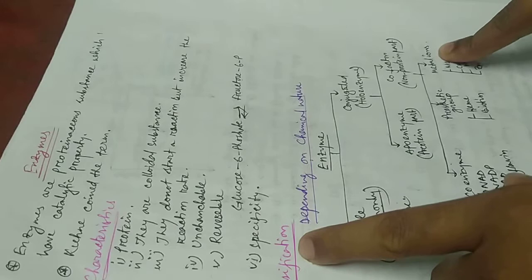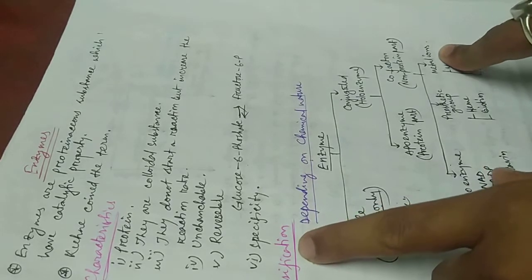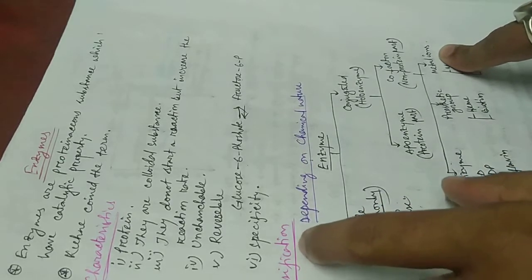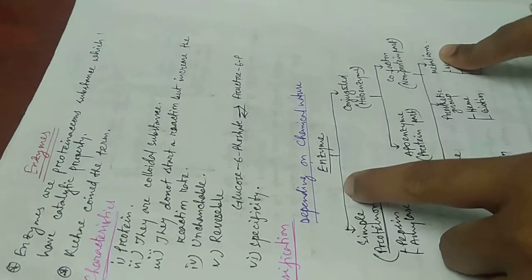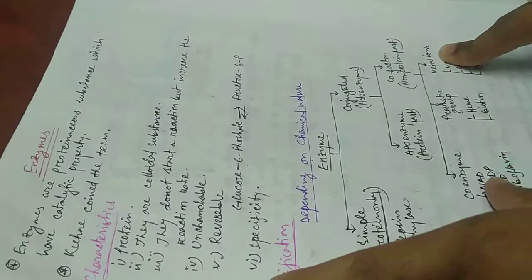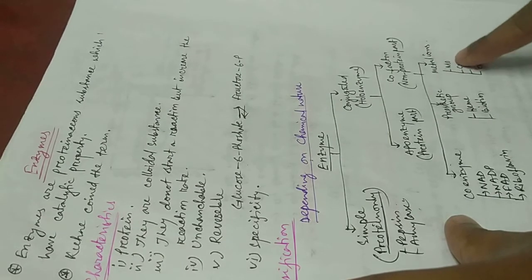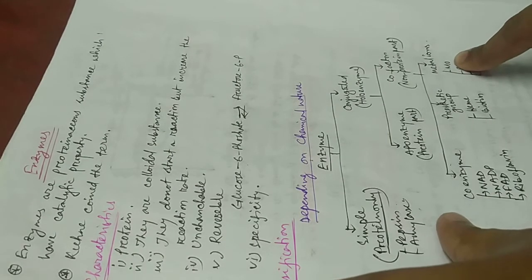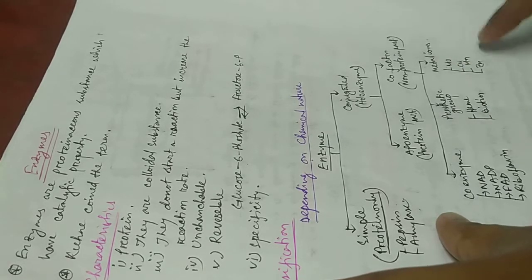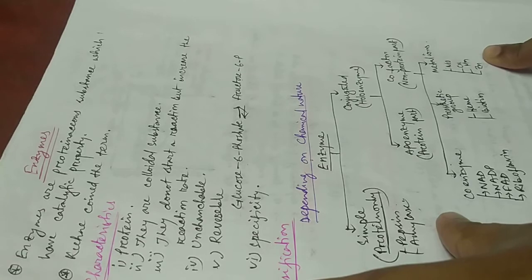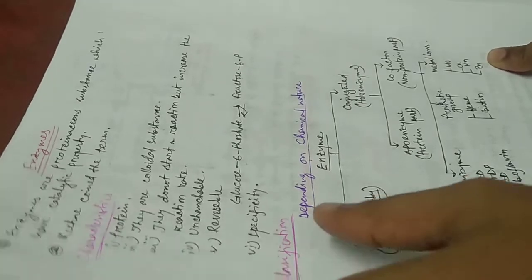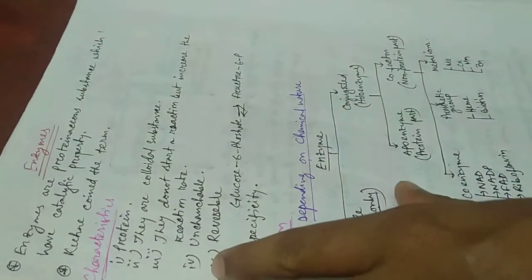Then metal ions. Some metal ions also take part in the reaction of an enzyme. Some metal ions help in the activation of the enzyme, such as molybdenum. It helps the nitrogenase enzyme at the time of nitrogen fixation. Some others are copper, manganese, zinc, etc. Those are the metal ions.